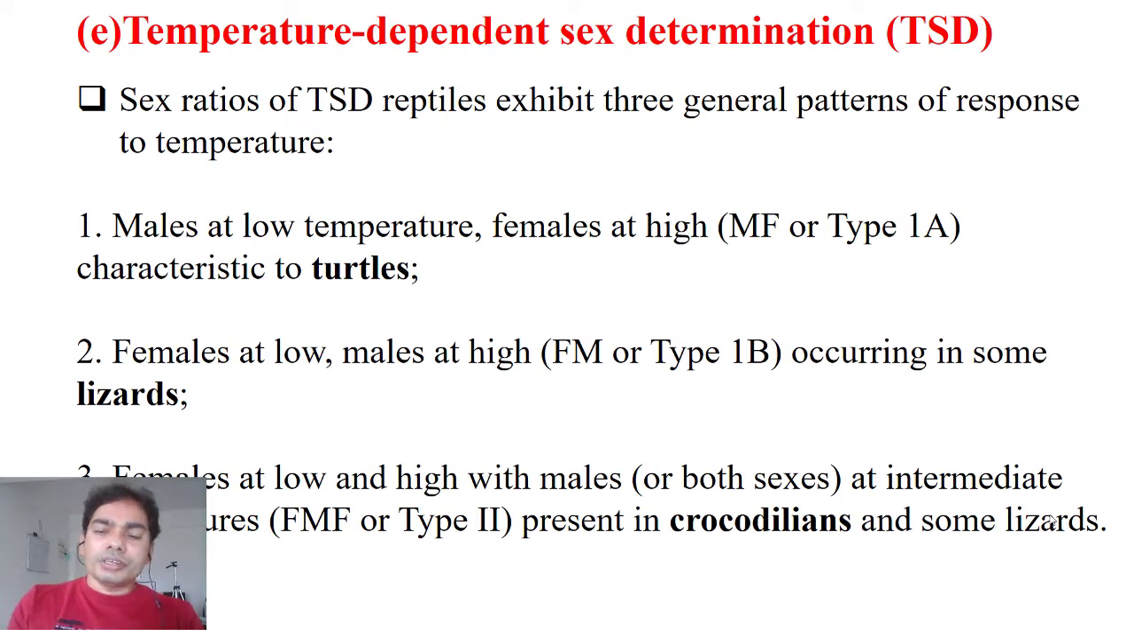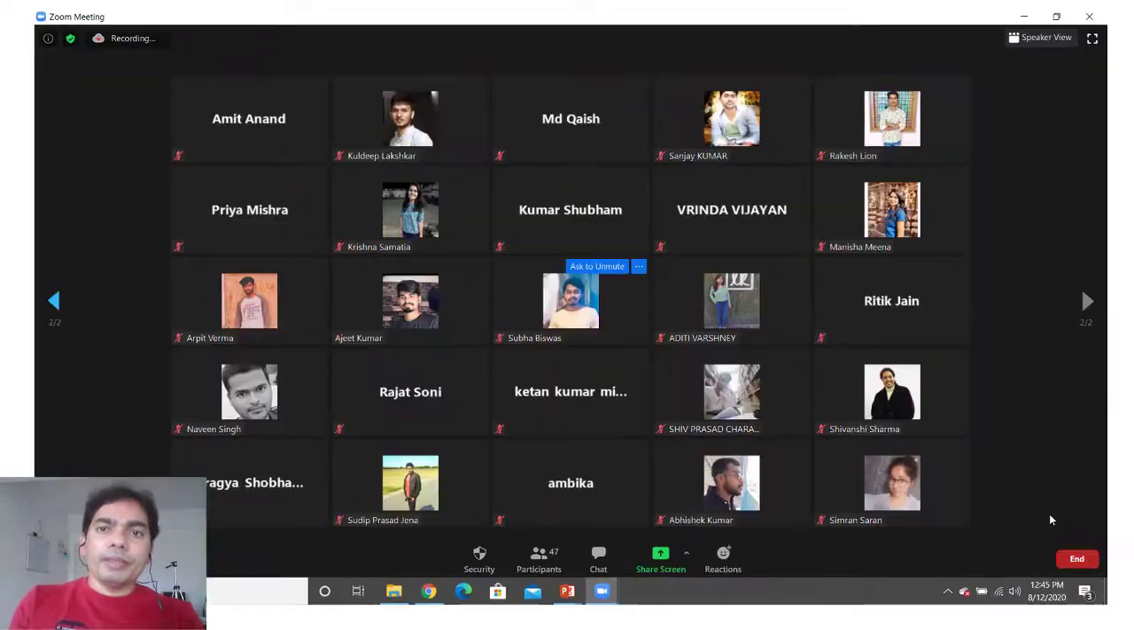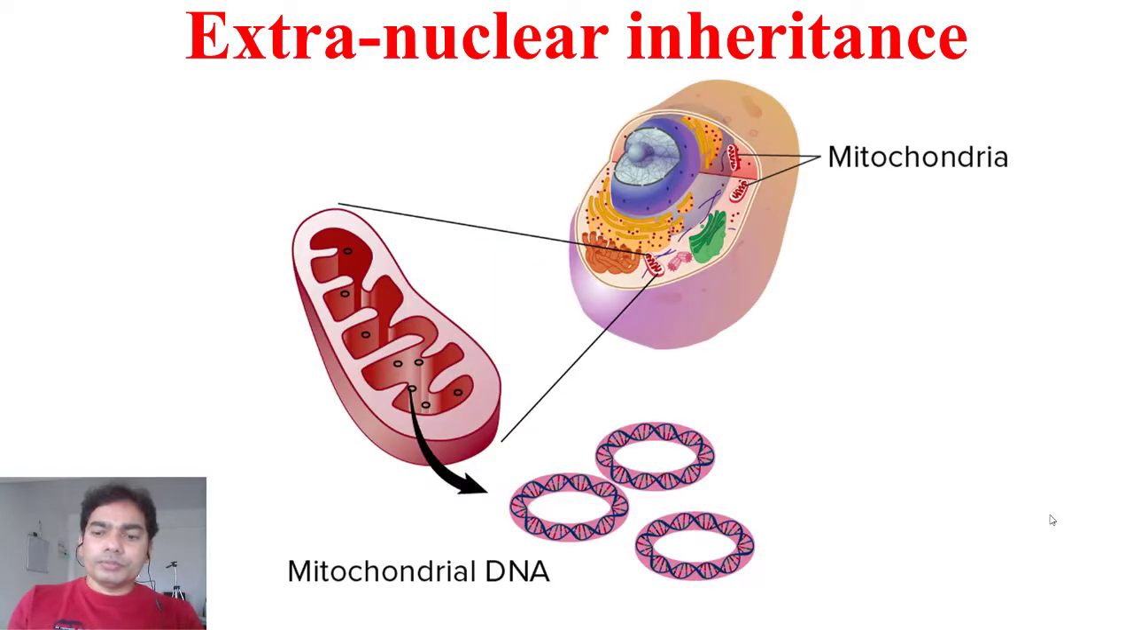Right? There is also an exception: temperature-dependent sex determination, found mostly in turtles, lizards and crocodiles, right? There are type 1a and type 1b, and there is a type 2, depending on the temperature. So this is all about the genetic basis of sex determination systems.